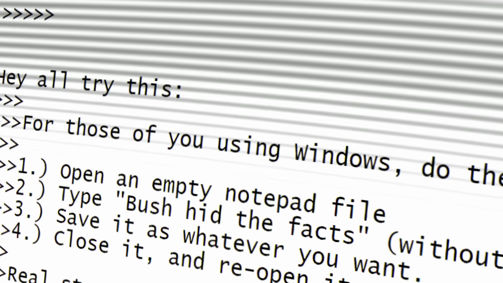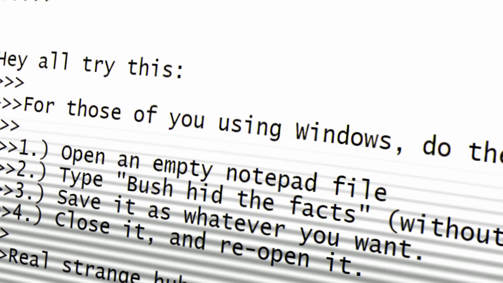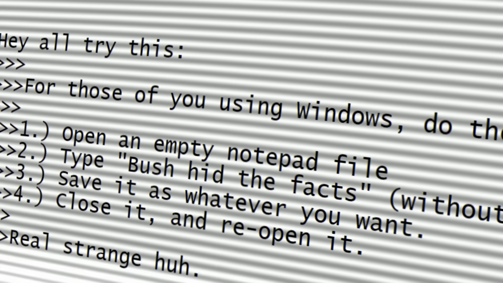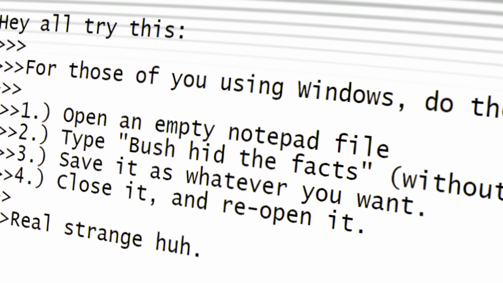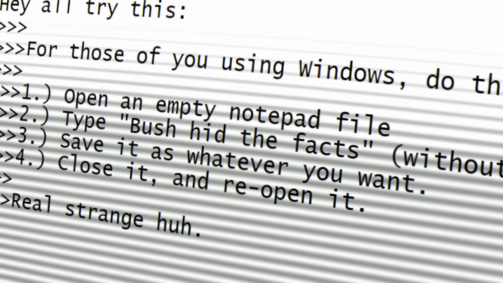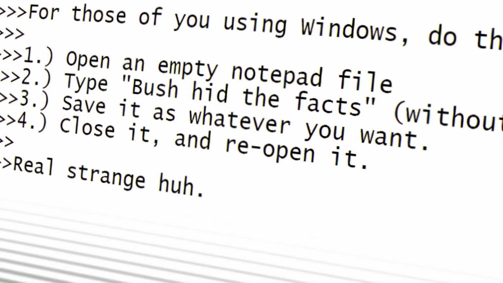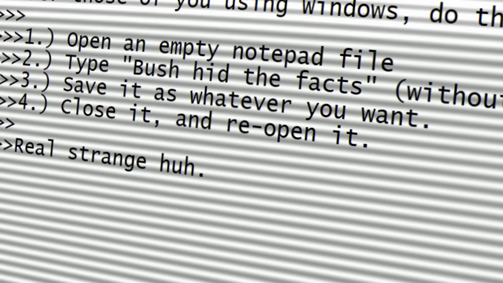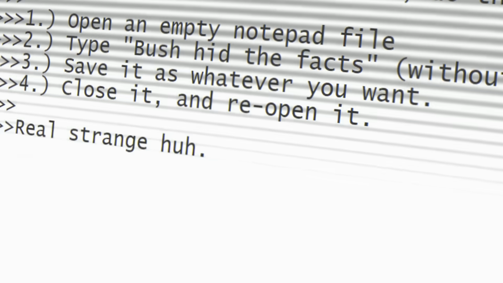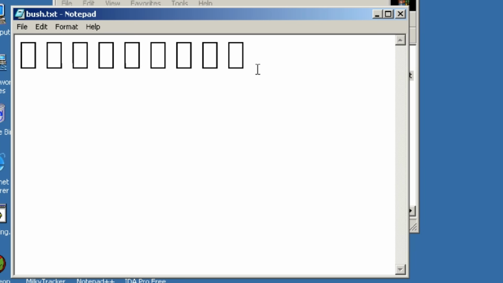Hey all, try this. For those of you using Windows, do the following. 1. Open an empty Notepad file. 2. Type Bush hid the facts without the quotes. 3. Save it as whatever you want. 4. Close it and reopen it. Huh, real strange, right?